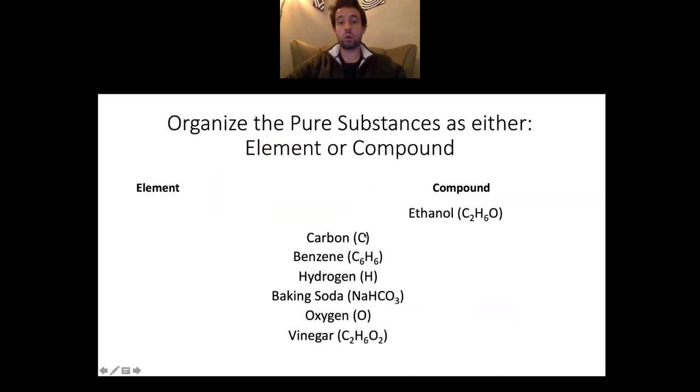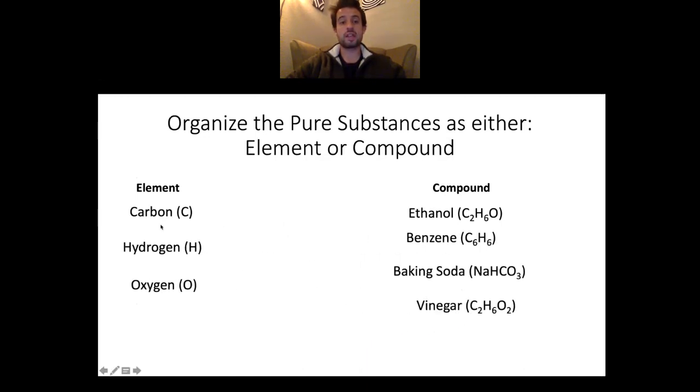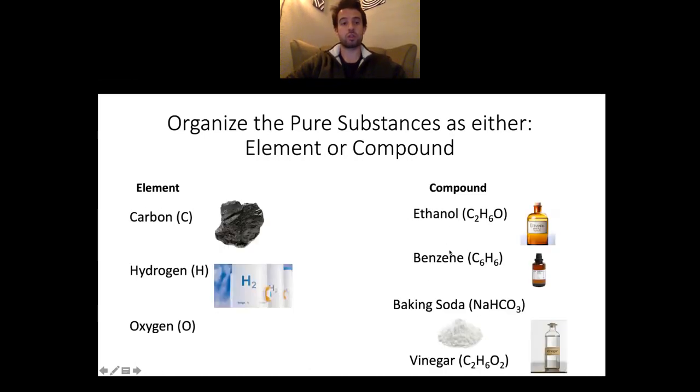Okay, element versus compound. I'm just going to go ahead and organize them for y'all. What I want you to notice here is that the elements all only have one capital letter, and our compounds have more than one capital letter. Compounds are made up of more than one element. An element is made up of just one element, one capital letter. Hopefully this makes sense, element versus a compound. Here are some pictures of each element. Here are some pictures of each compound. Notice that all of these here are chemicals, and same thing over here.